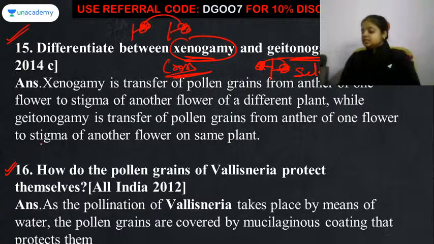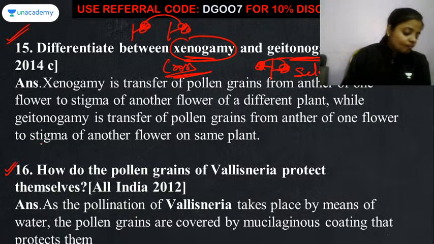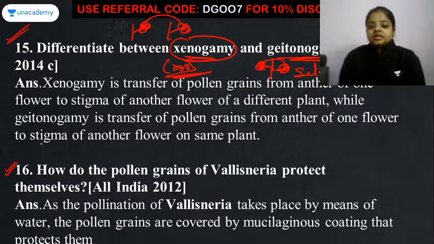Now comes the 16th number of question. How do the pollen grains of Vallisneria protect themselves? Okay, अब ये जो Vallisneria plant है ना, it always needs the water as a medium in order to do the process of pollination. अब इस Vallisneria को अगर water चाहिए as a medium, so it has to protect its pollen grain, it has to protect its egg cells, that is ovary, also, so that water का उस pollen grain के ऊपर, ovary के ऊपर कोई effect ना आए.